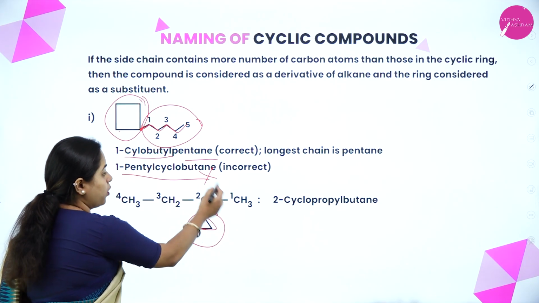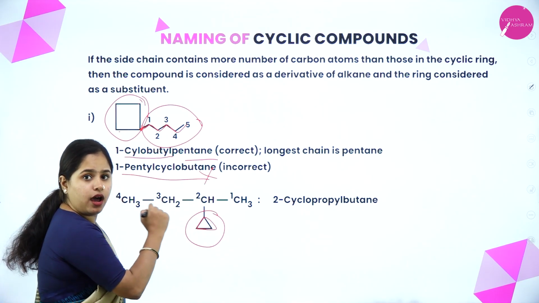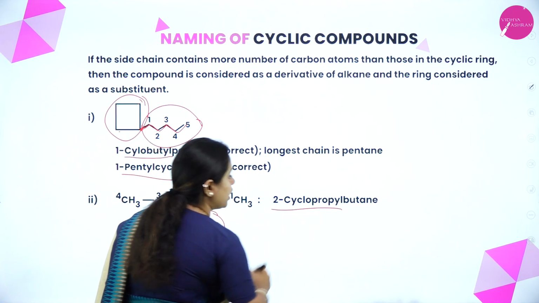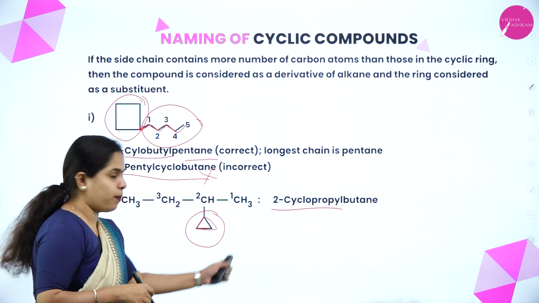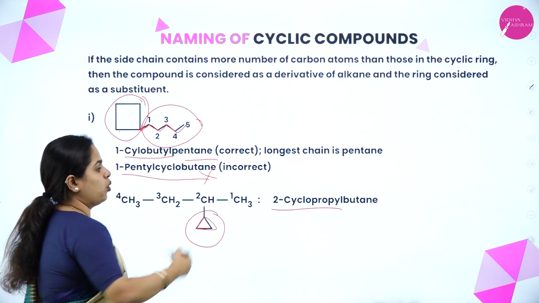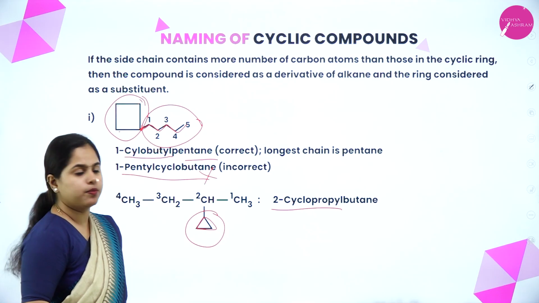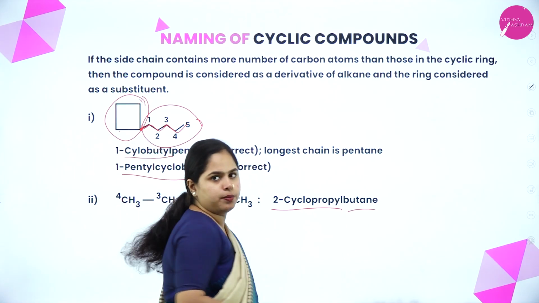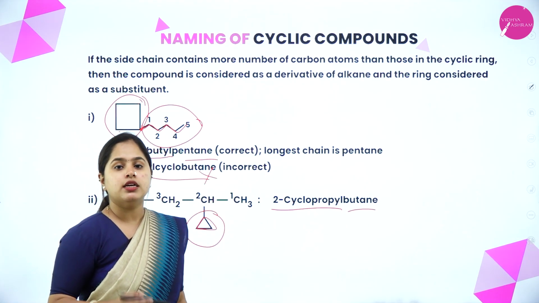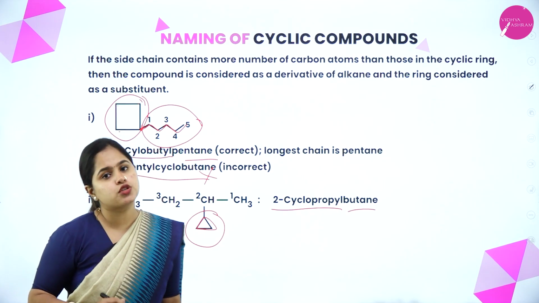So how do you name it? On which carbon atom it is present? Second carbon atom. So 2-cyclopropyl. Cyclopropyl it is, right? So 2-cyclopropyl, 1, 2, 3, 4, it is butane. 2-cyclopropyl butane. So that is how you name it. Okay. So I hope the naming of cyclo compounds is also clear for you.